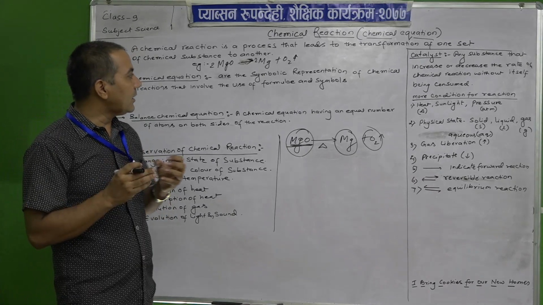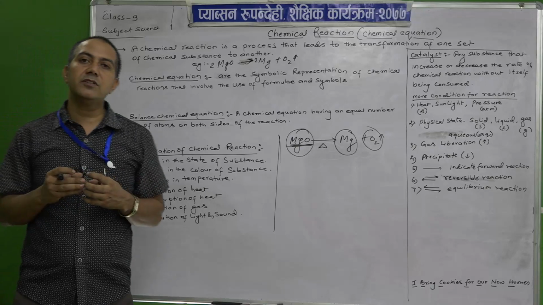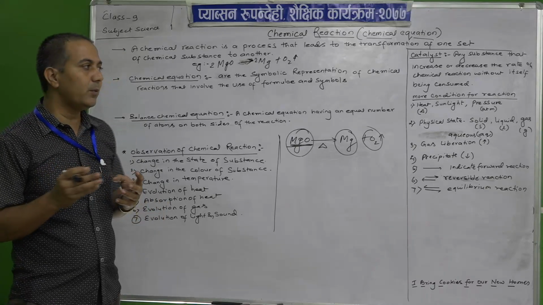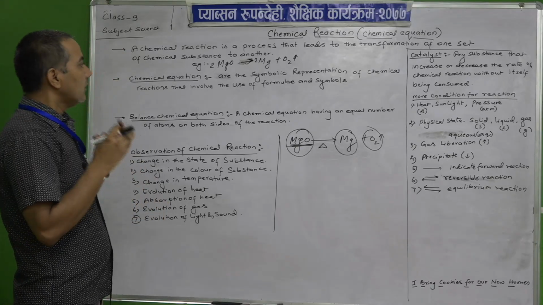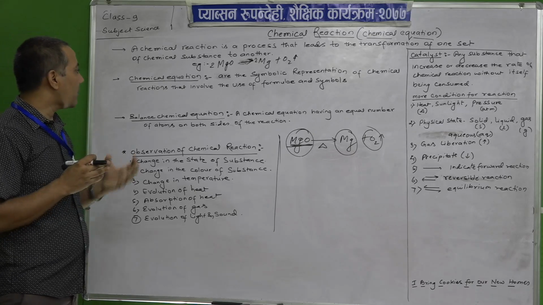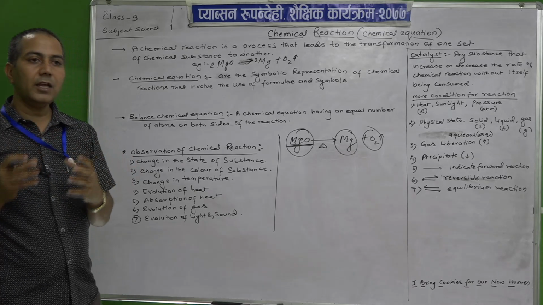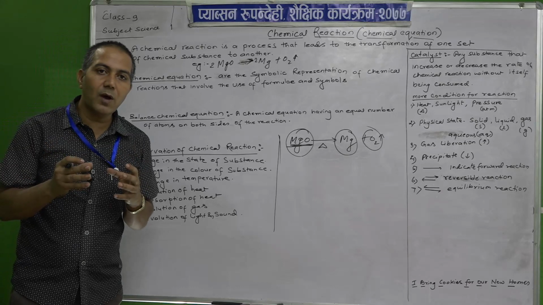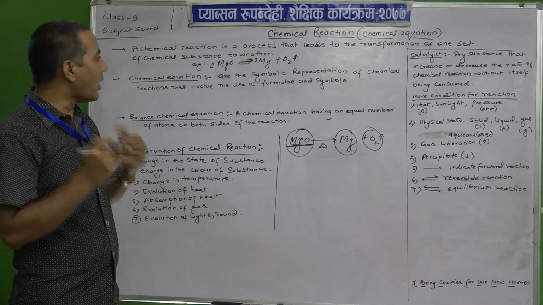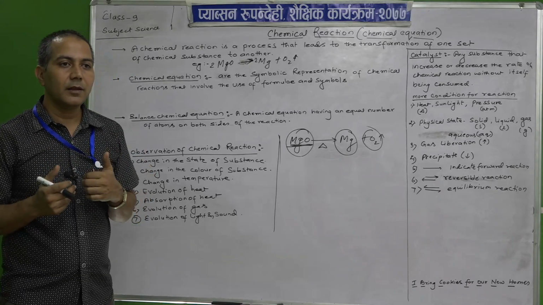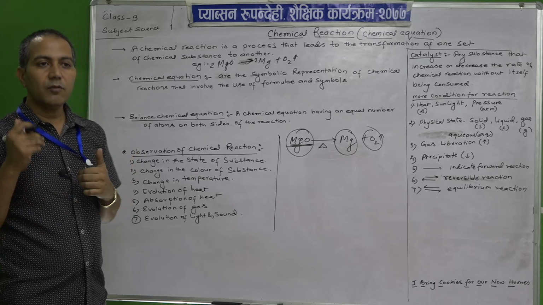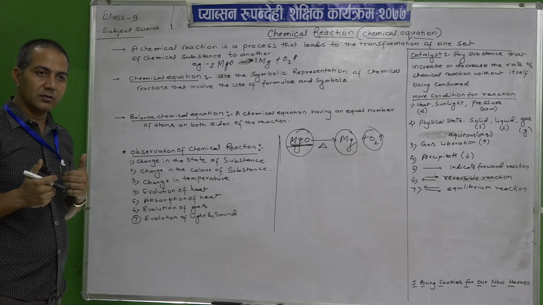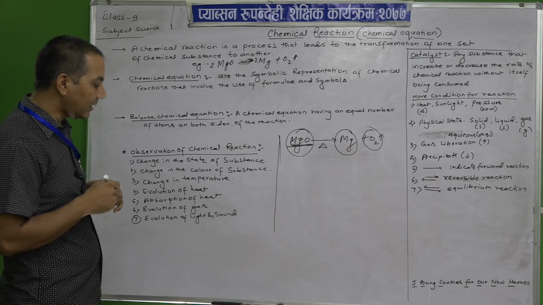So that is the symbolic representation of chemical reactions. Simply, it is the symbolic representation of chemical reactions that involves the use of formulas, that is, molecular formulas and symbols.